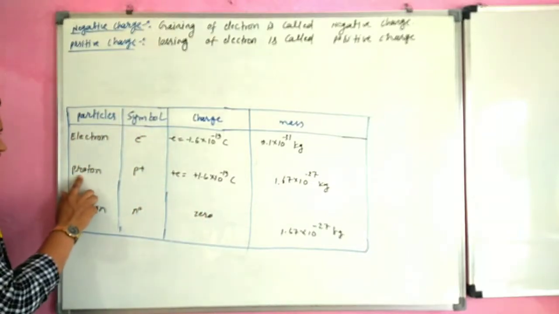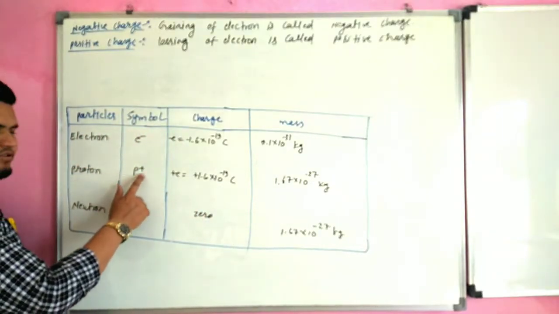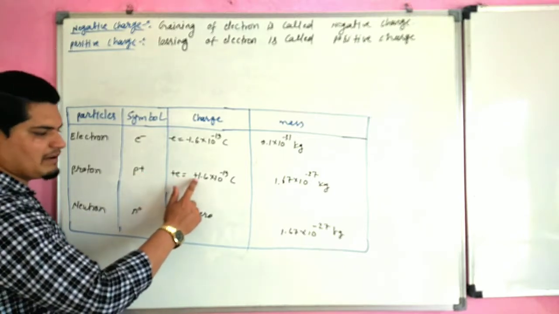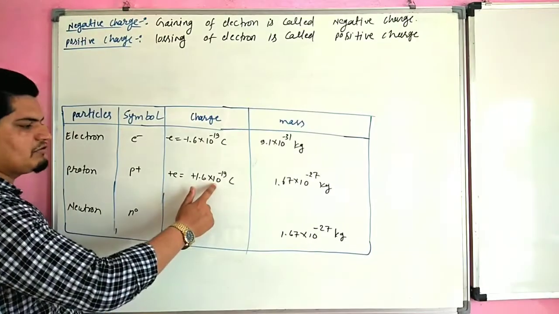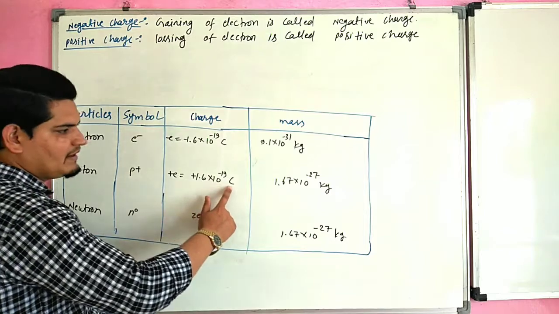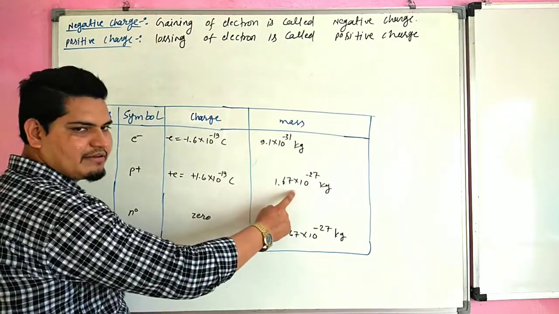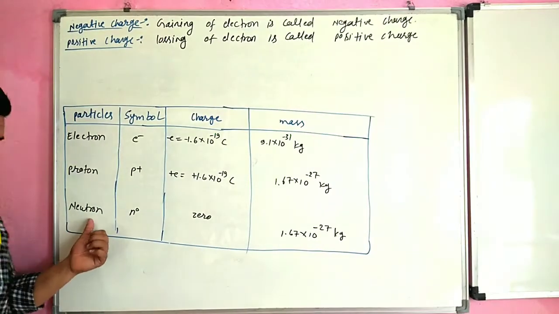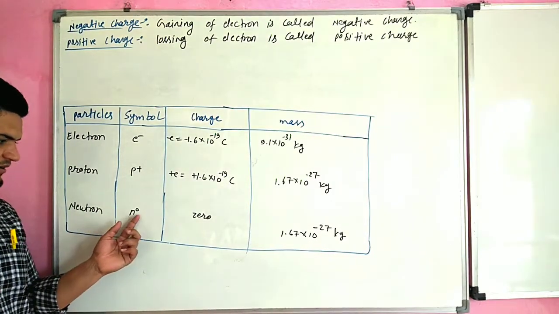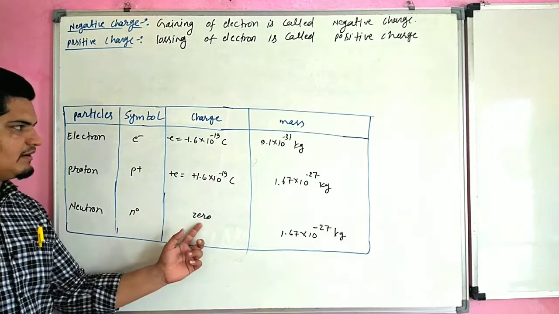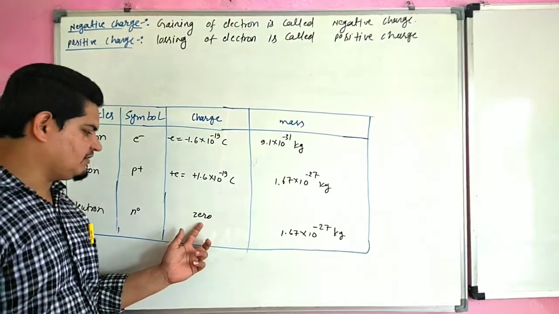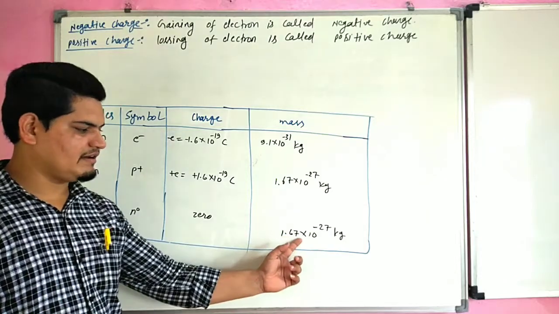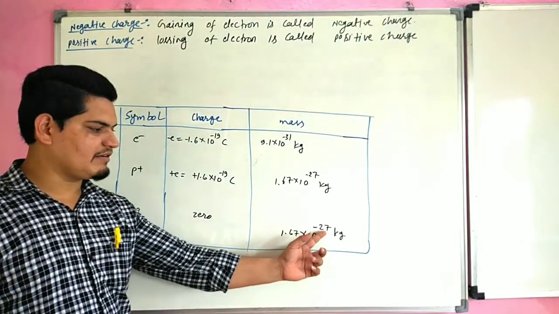Second is the proton. Its symbol is p positive. Its charge is plus 1.6 times 10 to the power minus 19 coulomb. Its mass is 1.67 times 10 to the power minus 27 kg. And last is the neutron. Its symbol is n zero. It does not have any charge, so its charge is 0. Its mass is 1.67 times 10 to the power minus 27 kg.